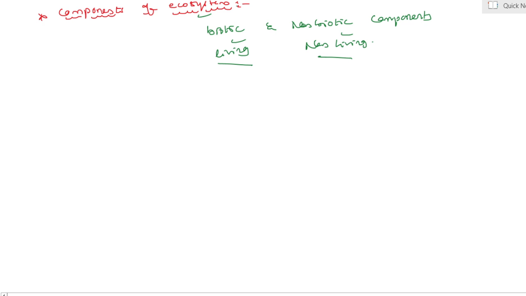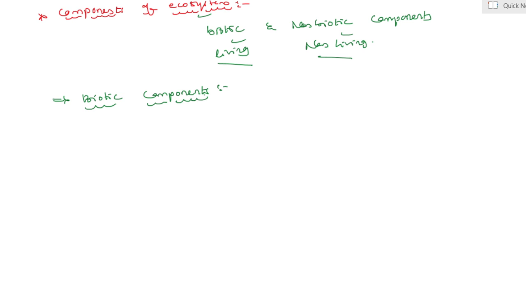First, it constitutes what? A biotic component, a biotic community. Biotic components include all the living organisms present in the ecosystem. That means plants, animals and microorganisms.